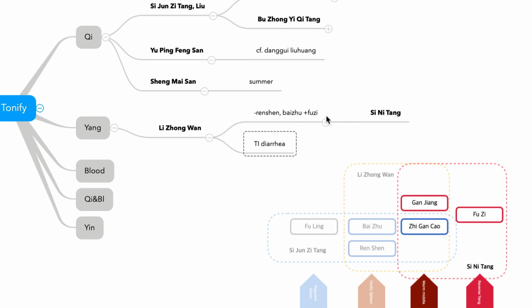From Shanghanlun. And Sinitang is not for the spleen. This is for the heart and everything, general Yang. So Renshen and Baizhu are not needed. So get rid of them. And Fuzi, Ganjiang, Gancao, there is Sinitang.